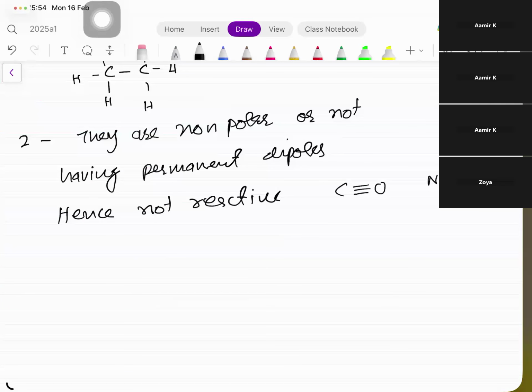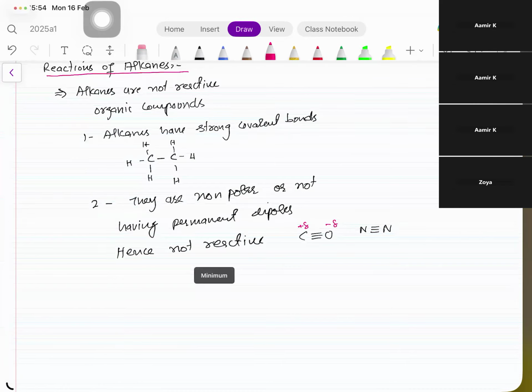N में triple bond है, CO में triple bond है. But carbon monoxide, you remember, it's polar. Therefore, carbon monoxide is a reactive inorganic compound. On the other hand, nitrogen में भी triple bond है और वो inert है. So carbon monoxide की reactivity is because of its bond polarity. Its polarity, okay? Next आ जाएं.